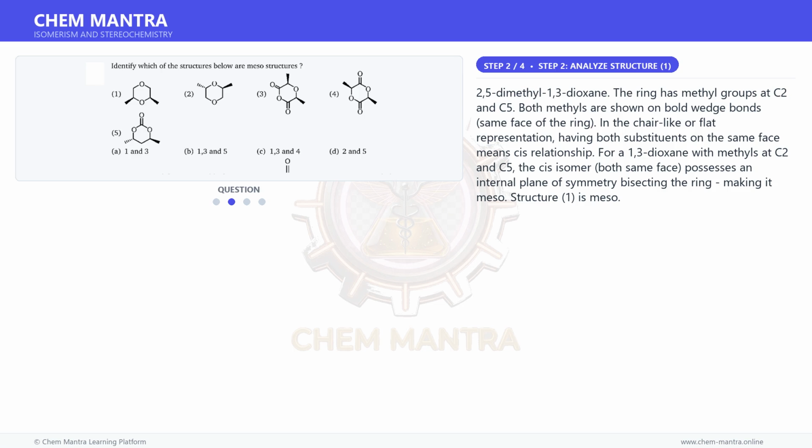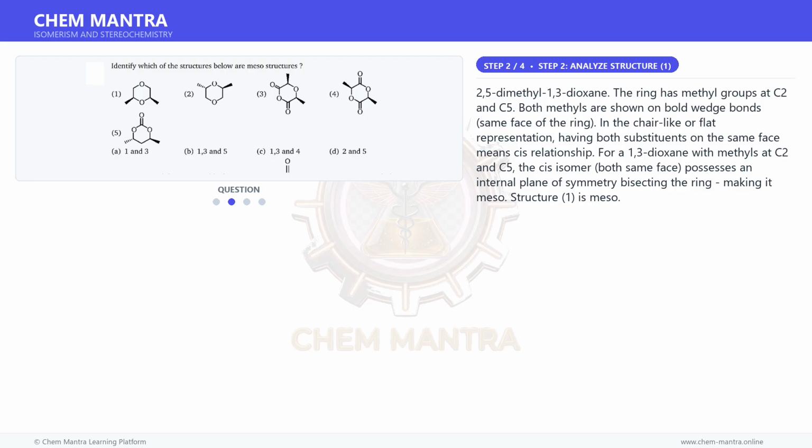2,5-dimethyl-1,3-dioxane. The ring has methyl groups at C2 and C5. Both methyls are shown on bold wedge bonds, same face of the ring. In the chair-like or flat representation, having both substituents on the same face means CIS relationship.